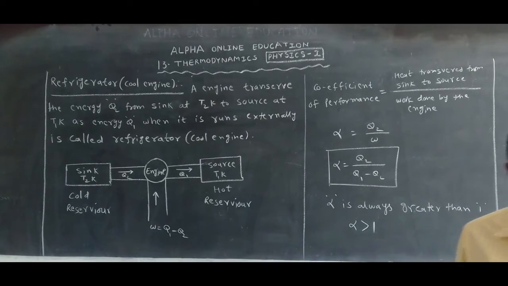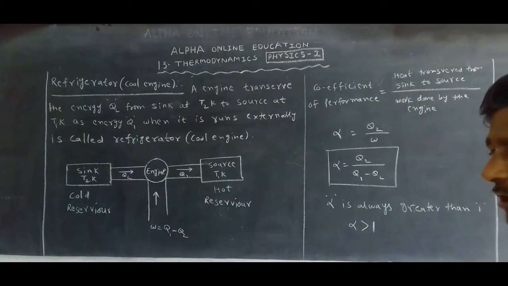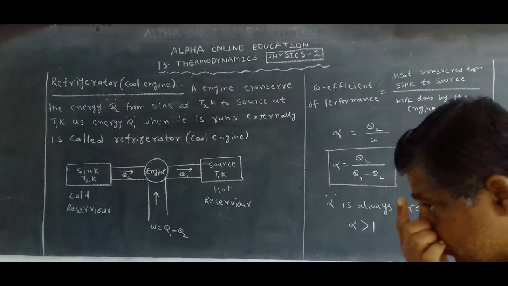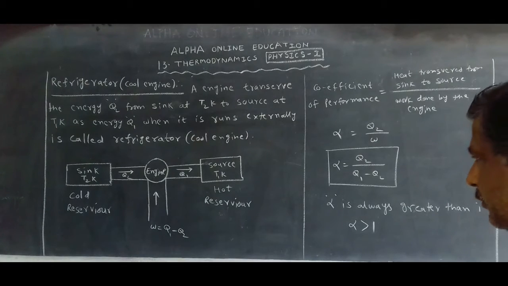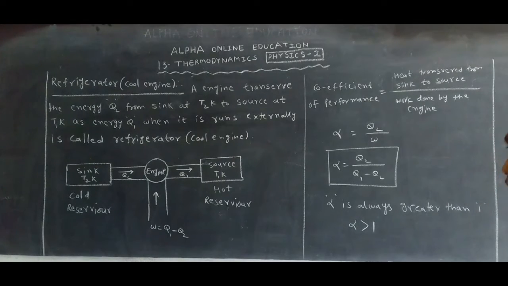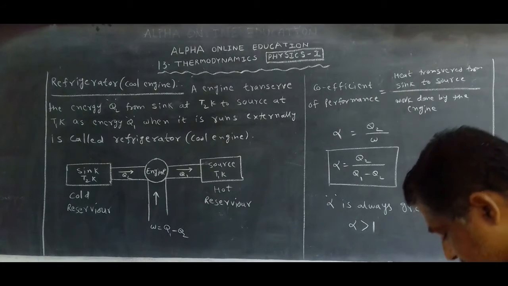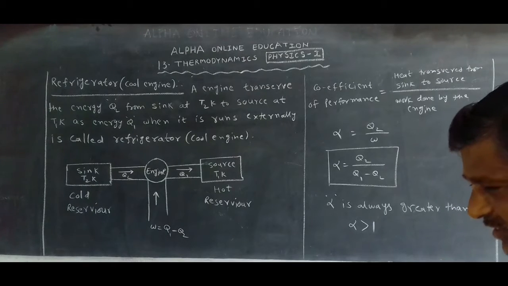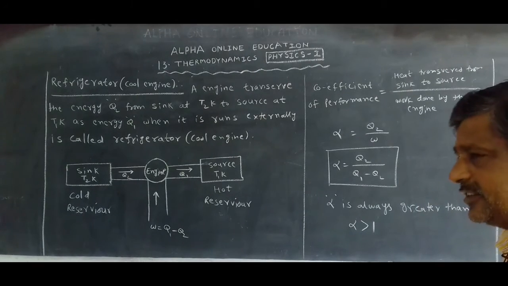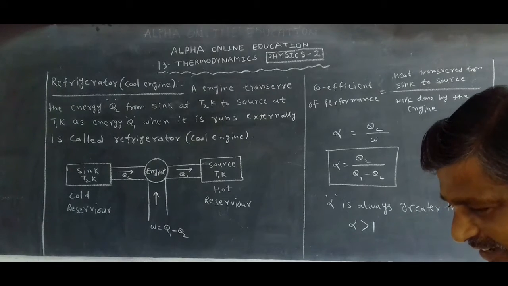So, the coefficient of performance of the refrigerator, the symbol is alpha. Alpha is equal to Q2 by W, or alpha is equal to Q2 by Q1 minus Q2. The coefficient of performance alpha is always greater than 1. Okay? This is about the refrigerator. The working of the refrigerator is quite opposite to the heat engine.